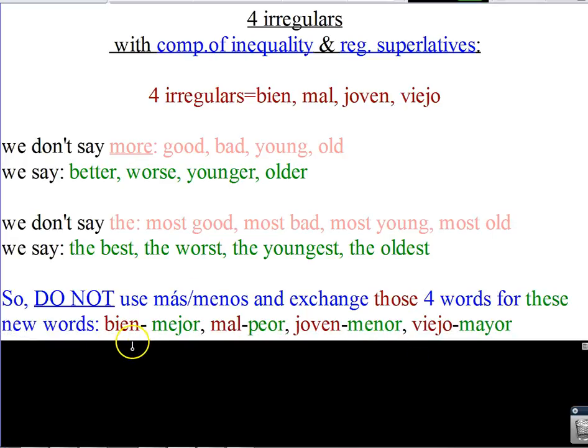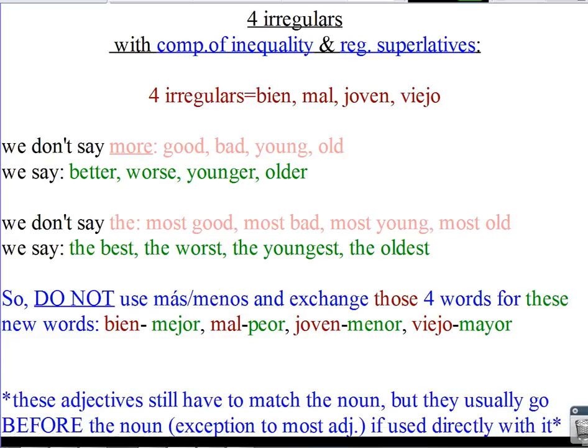Instead of bien, you use mejor, which means better or best. Instead of mal, you use peor, because that means worse or the worst if you put the in front of it. Instead of joven, we use menor, which is younger or youngest if you put the in front of it. And instead of viejo, we use mayor, because that means older or oldest. So with these green words, we do not use más o menos. Something to keep in mind.